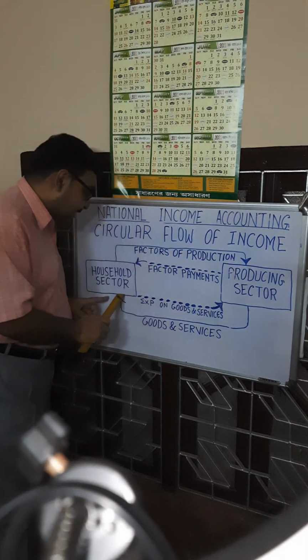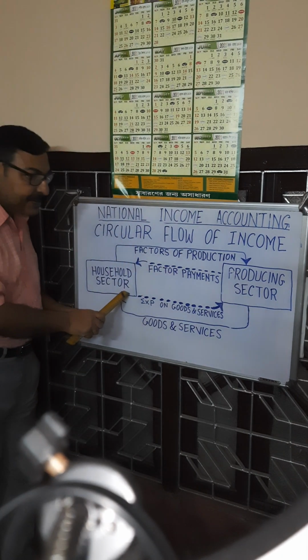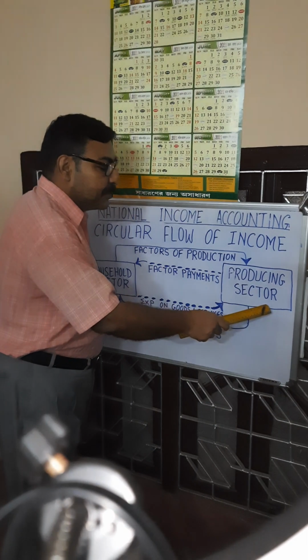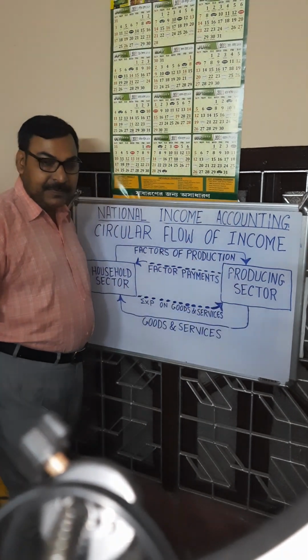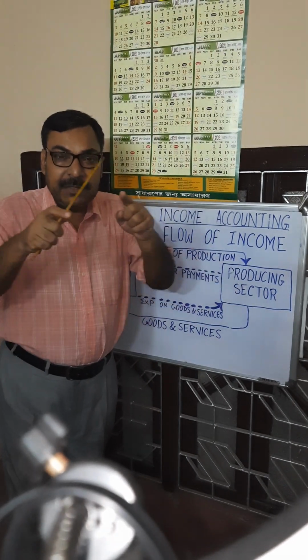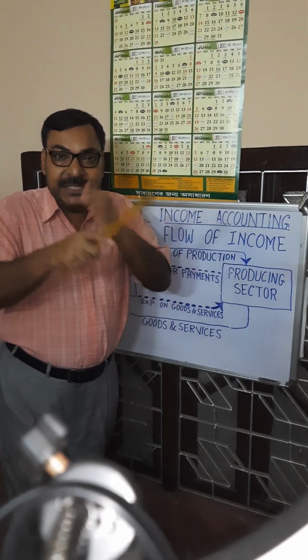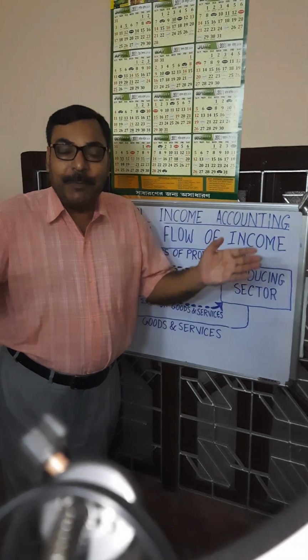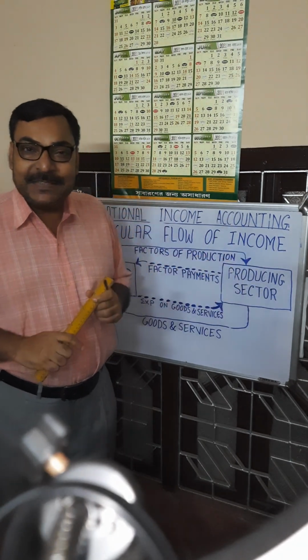One sector is the household sector and the other is the producing sector. There is a continuous flow of money, or continuous income generation, because of this flow of money between these two sectors.